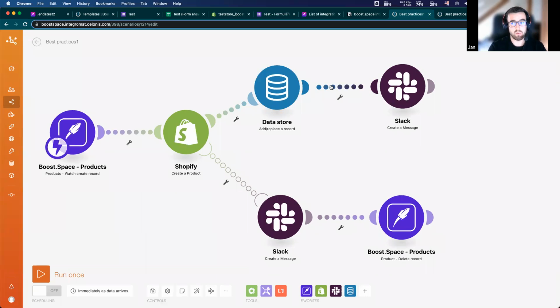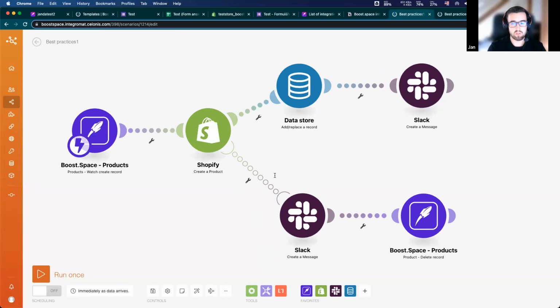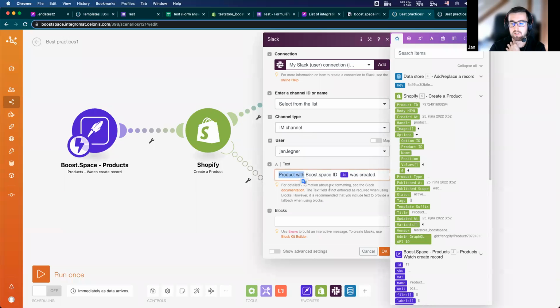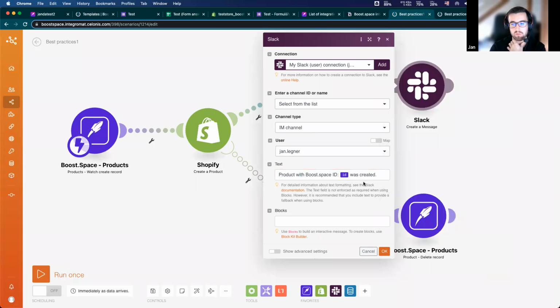And also I want to receive some message or notification. So I use this Slack module to receive some text in my direct messages, to my channel. You can see this is me, my user, with the text: product ID with BoostSpace ID from this module was created.